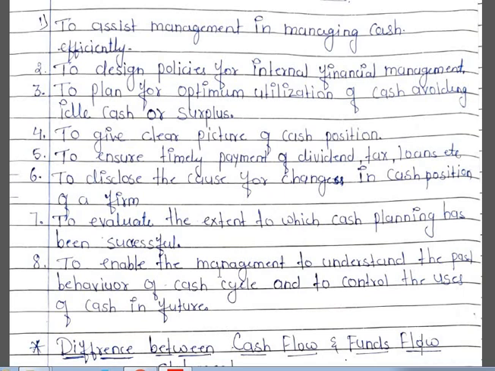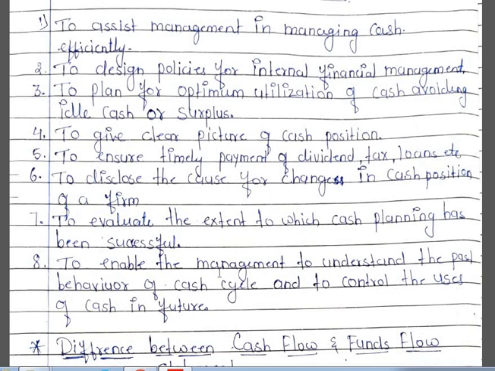With the help of cash flow statement, we can determine how much cash is required during the period, and with the help of that we can have a proper design for internal financial management. The next objective is to plan for optimum utilization of cash and avoiding idle cash or surplus. So with the help of proper provision, we can avoid idle cash or surplus cash, and the manager will make sure that the cash is being utilized optimally.